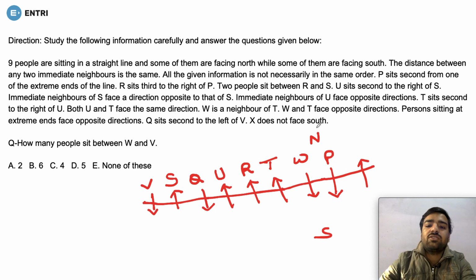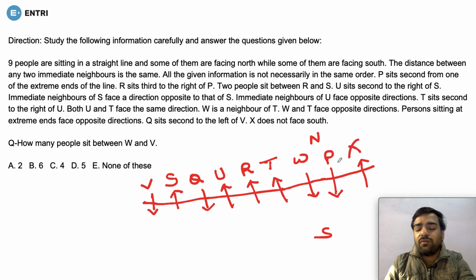Then they are saying X is not facing south. Now since this is north and only this place is left, this means this is the place of X. Now it is very simple. Since you have made it correct, that means all the sections are going to be correct, isn't it?